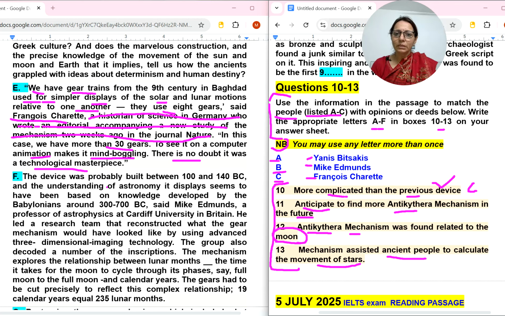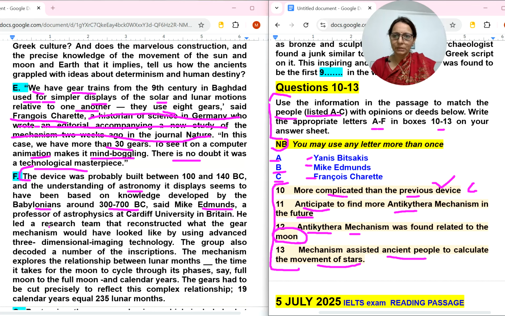So F number, here let's find another person name, Edmonds. Edmonds is B number. The device was probably built... okay, where he is saying something. Okay, let's read it. The device was probably built around 100 and 140 BC. An understanding of astronomy it displays seems to have been based on knowledge developed by Babylonians around 300-700 BC, said Mike. So of course the whole thing he has said this.